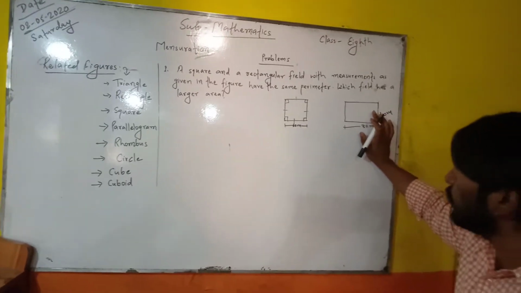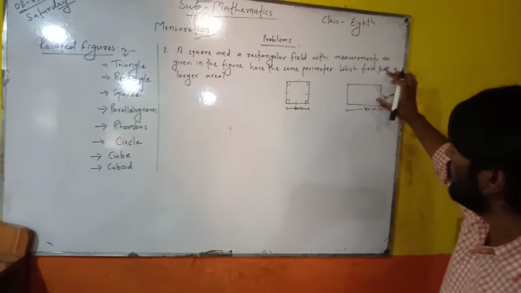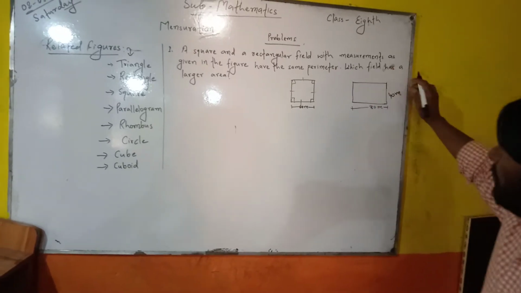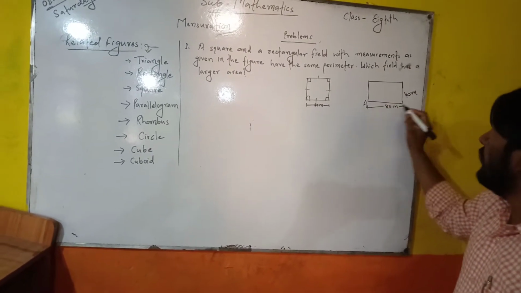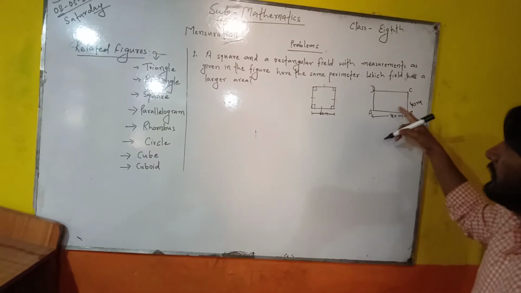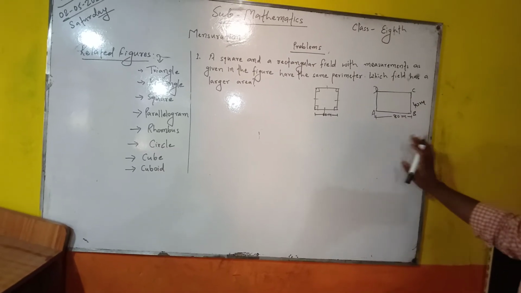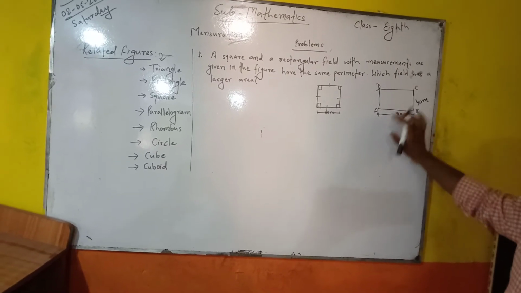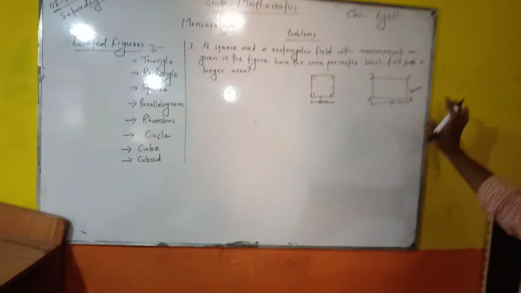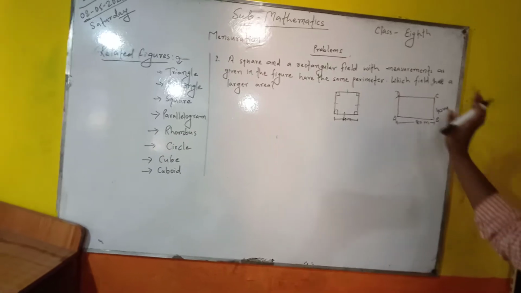It means that it too has four sides, but in this both pairs of opposite sides, I mean the first pair of opposite sides, when we name this quadrilateral, this rectangle, as ABCD, AB will be equal to CD. It means that the first pair of opposite sides will be equal, and also the second pair of opposite sides, I mean BC and AD, will also be equal.